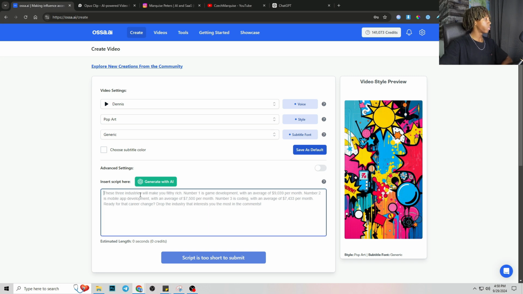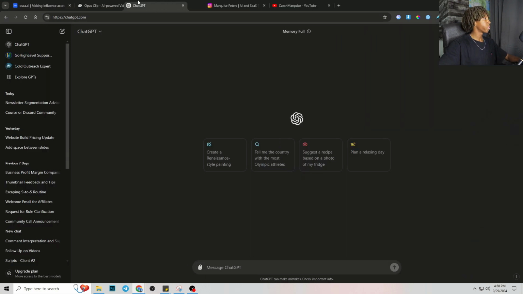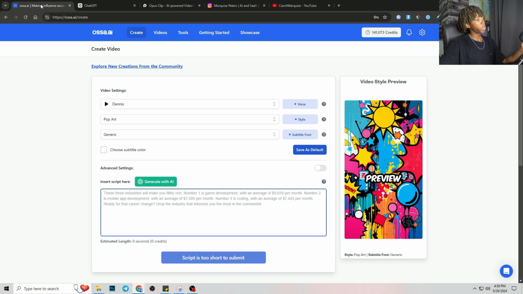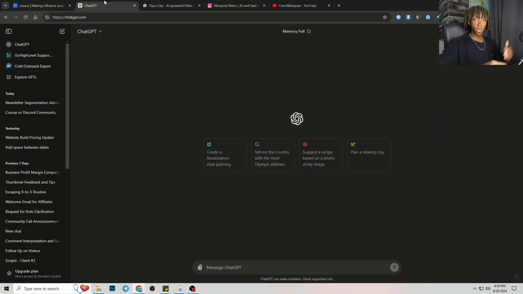But getting to the real part right now, where you actually can change what it's saying, the script. So you're going to use ChatGPT for this. So let's say you're not a good scriptwriter, you don't feel like writing all of this stuff, you just want to automate it fully so you don't have to do much. So I'm going to show you. You go to ChatGPT. Let's say you want to make a video about AI and how it's taking over the world, right? So you're going to put, give me a 30-second script about AI taking over.